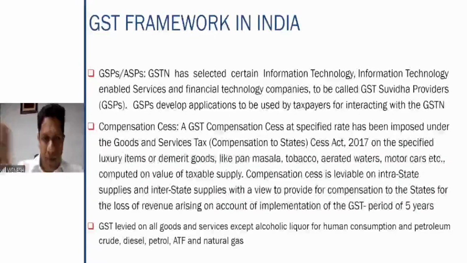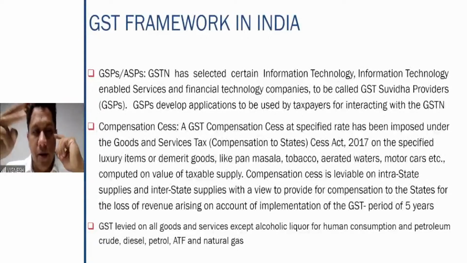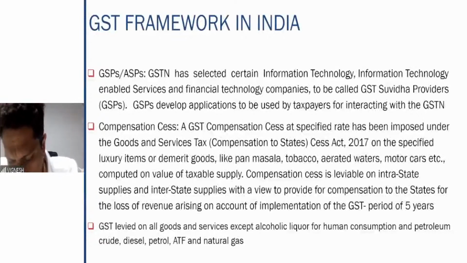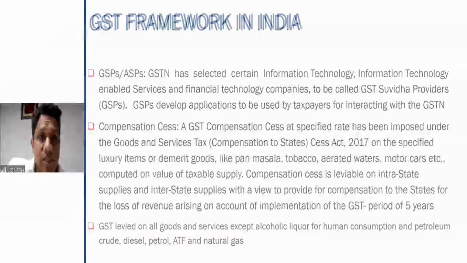Coming to these 5 products, that is petroleum crude, diesel, petrol, air turbine fuel, and natural gas. For these 5 products, the government sat together and decided that GST shall be applicable at a later date, which is supposed to be discussed. That means in future, these products can definitely come within the purview of the GST, provided the center and the states come to an agreement with regard to the same. Definitely, we can think of these particular products coming into the GST net.